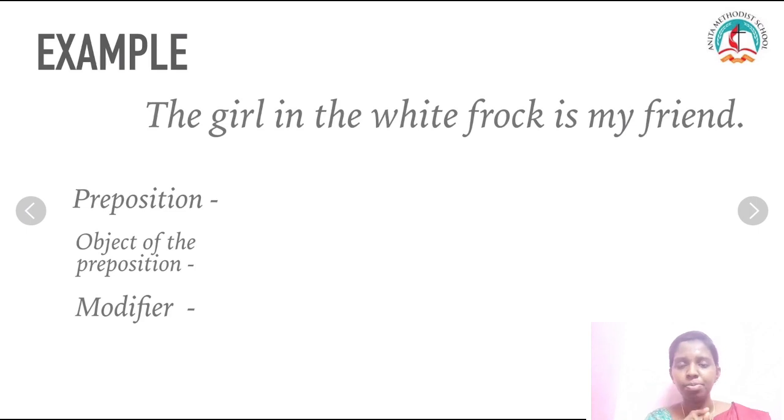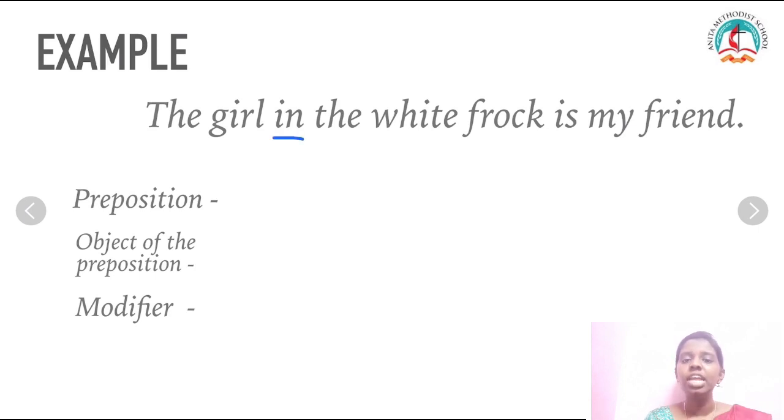First I'll underline the prepositional phrase and then we'll go on. So when I say the girl in the white frock is my friend, I'm talking about someone. First, we need to identify the preposition, so it will be easy for us to find the prepositional phrase. So, what preposition is given here?